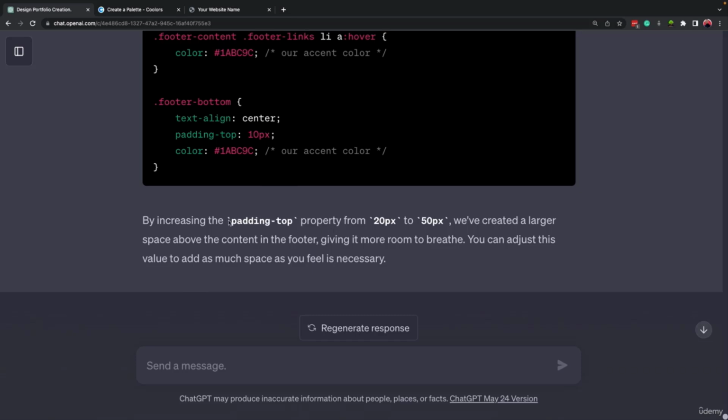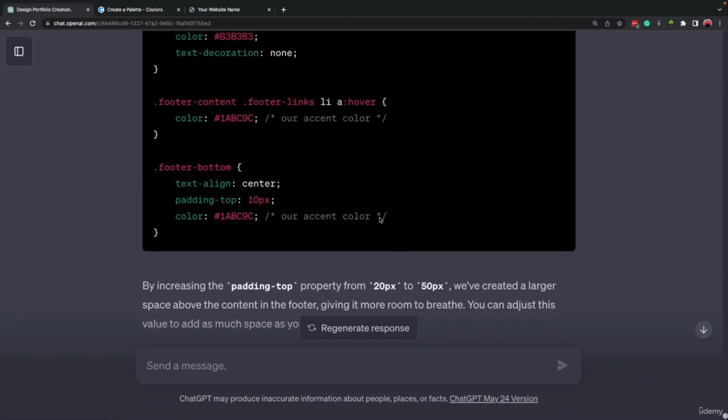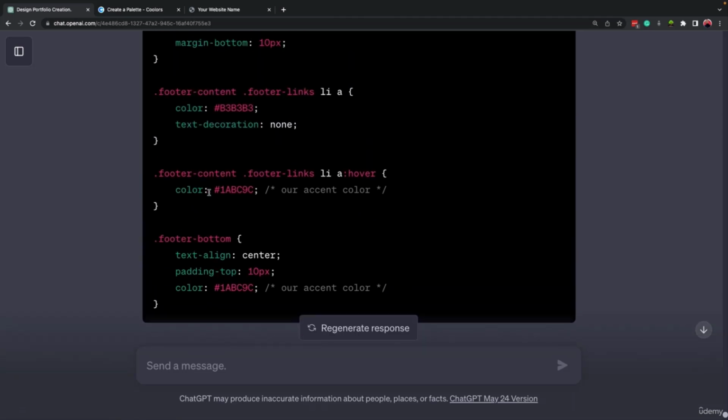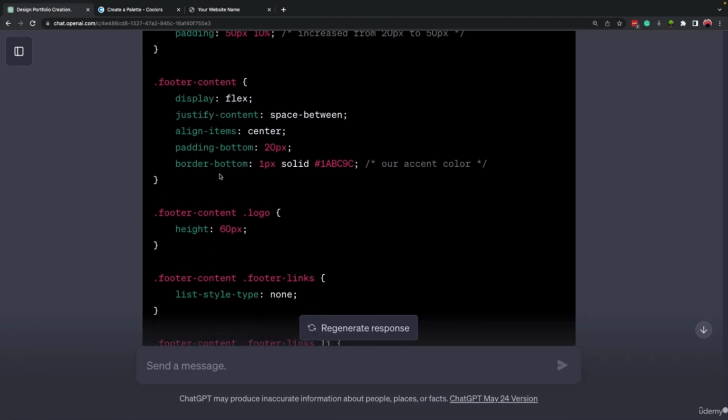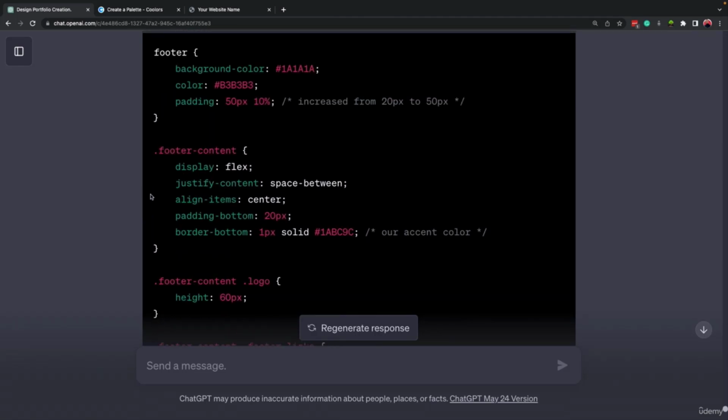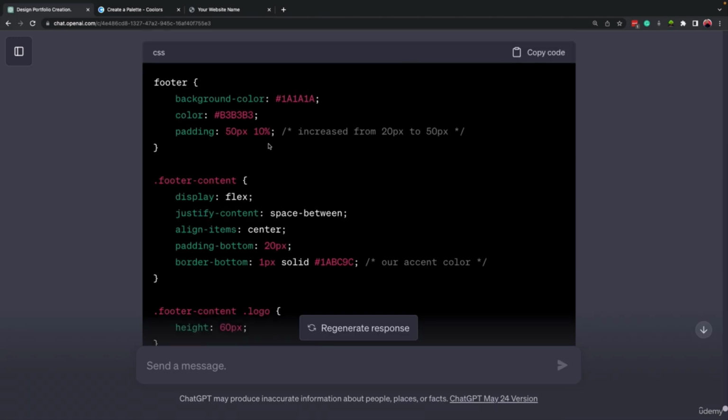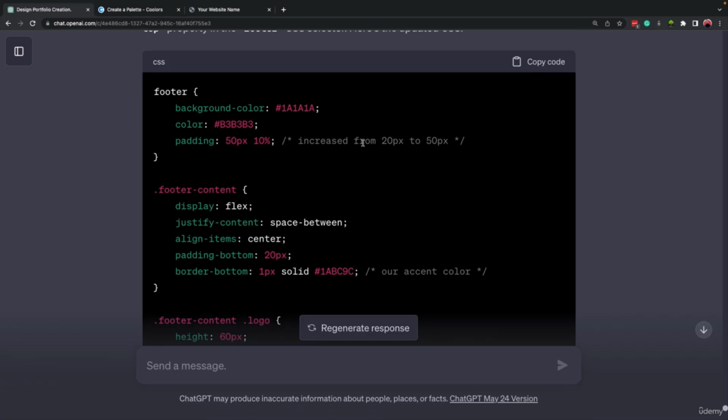So here, somewhere inside this code, we have a padding top, which is equal to 50 pixel. So if I scroll up, somewhere here, we must have padding top. All right, here it is. It explained it here as well, increased from 20 to 50 pixel.